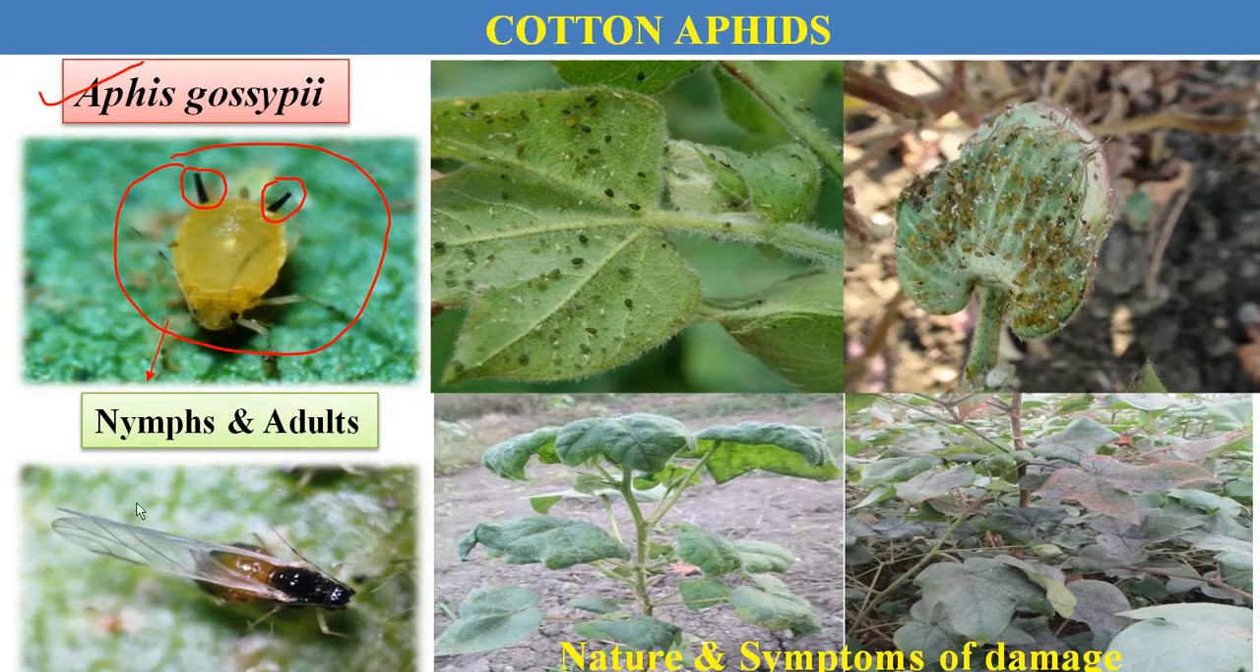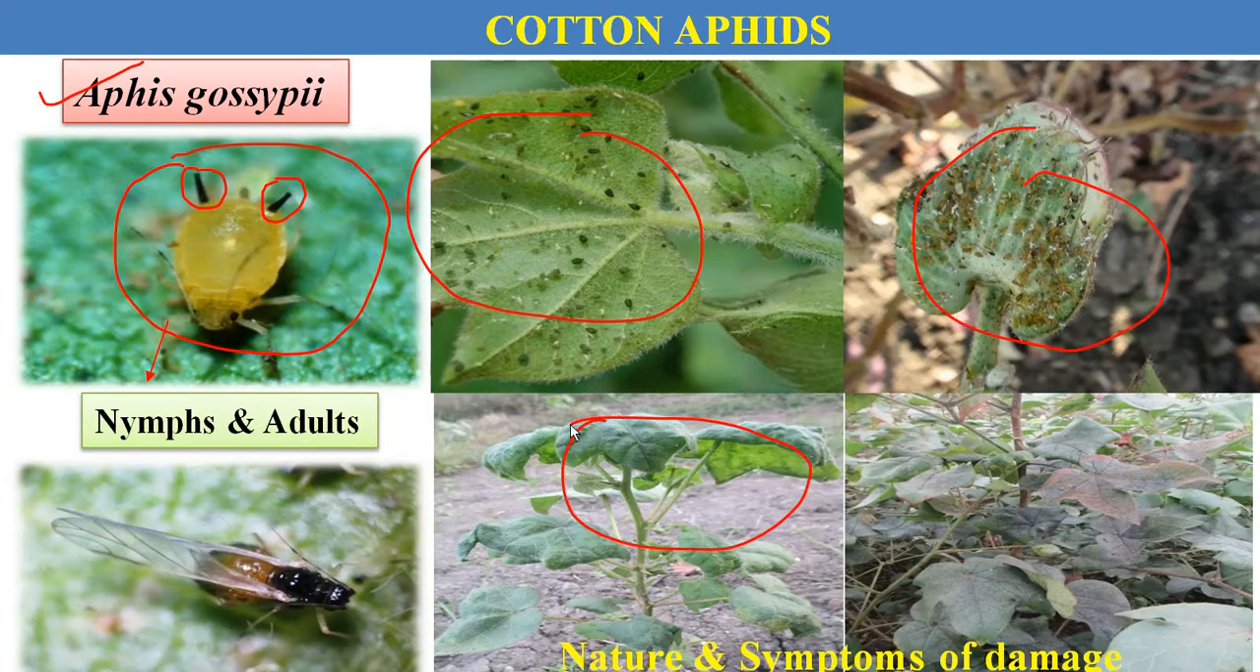The aphid may be of winged and apterous form. This is the alate form, having wings, and this is the apterous form, without wings. Now, how do aphids attack or infest the cotton crop? Here we can see the number of aphids. They are congregated on all the plant parts of the cotton.